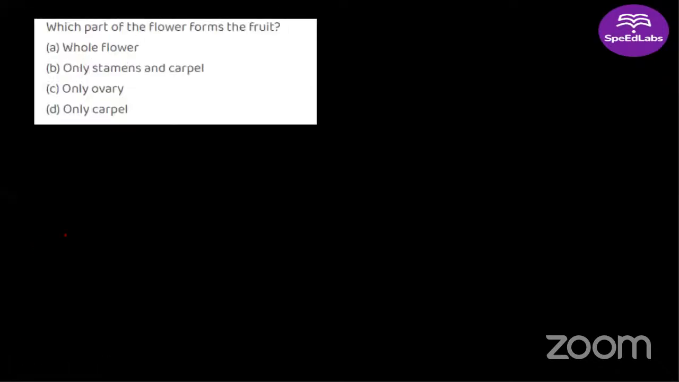All right, next question. Which part of the flower forms the fruit? Yes, correct answer, Shlok. Chalo, answer this question now. Which part of the flower forms the fruit? All right, Devanshi. Good, Arushi, good, Rishikesh, good, Sanskruti.